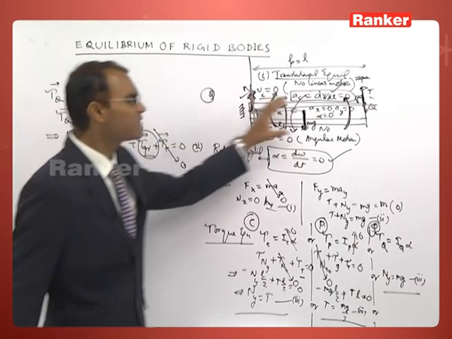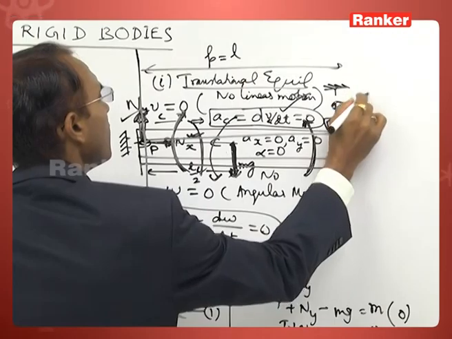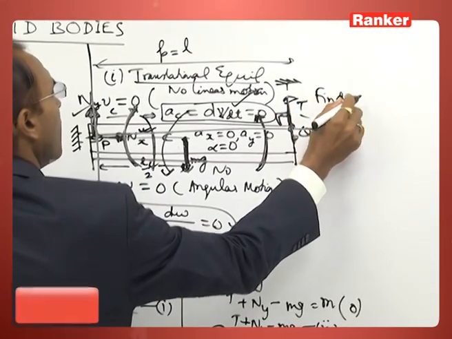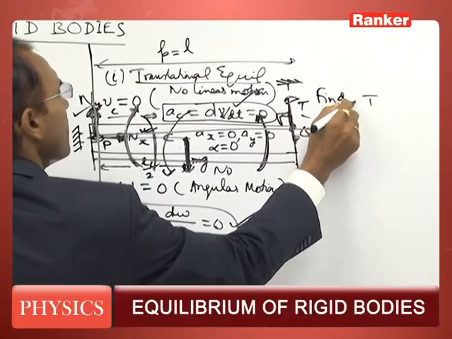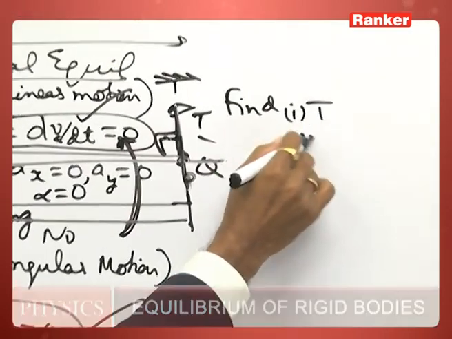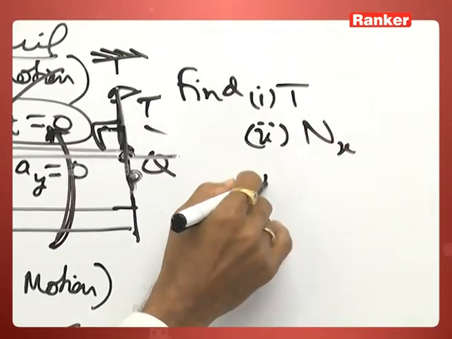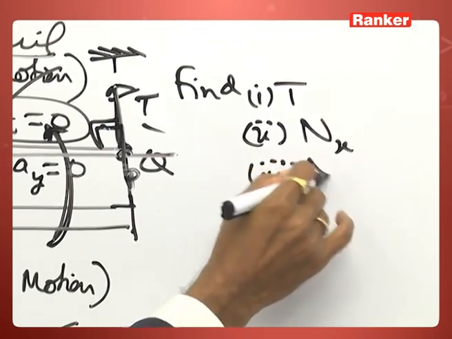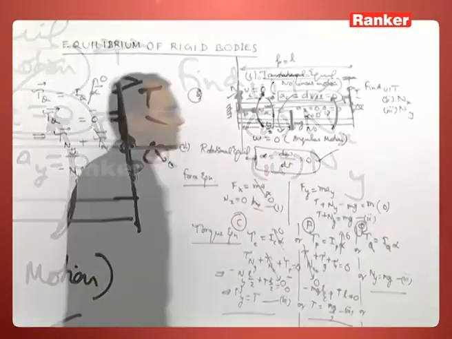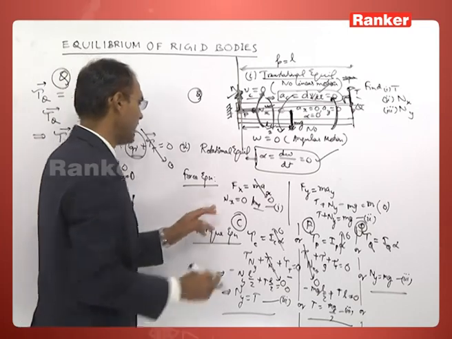In terms of the weight of the body, let us calculate the tension, the reaction force along the x direction, the horizontal reaction force, and the vertical reaction force. Nx is equal to 0.